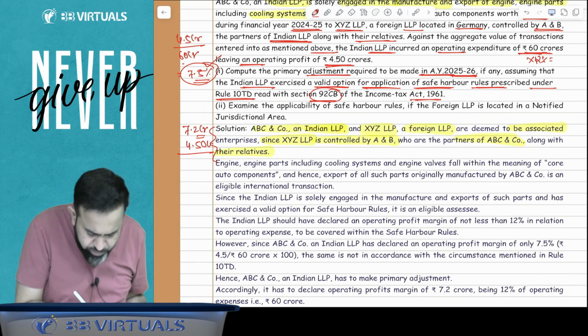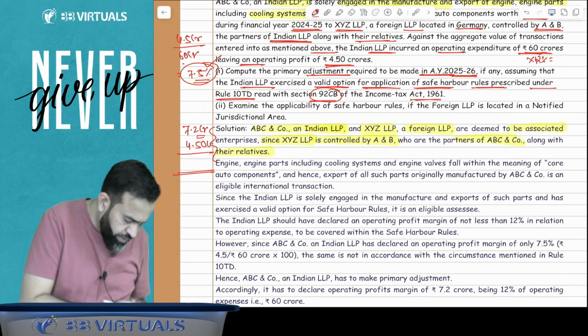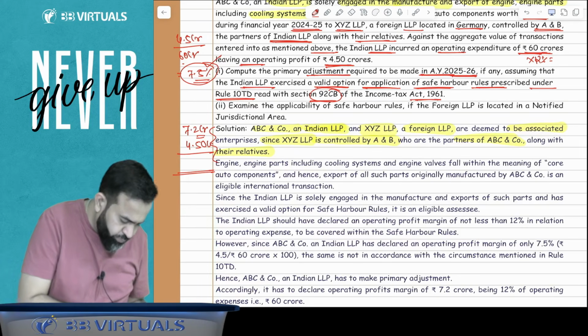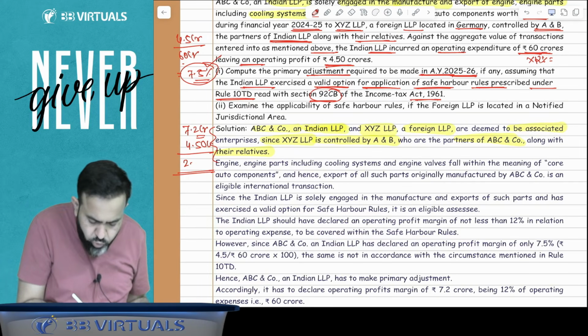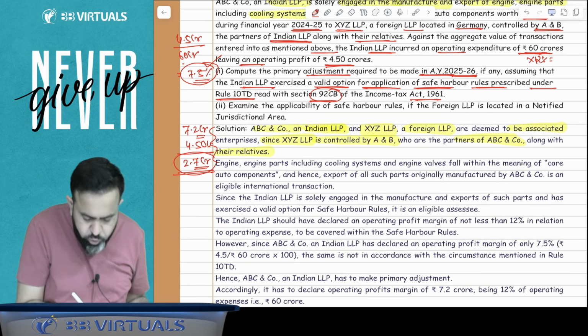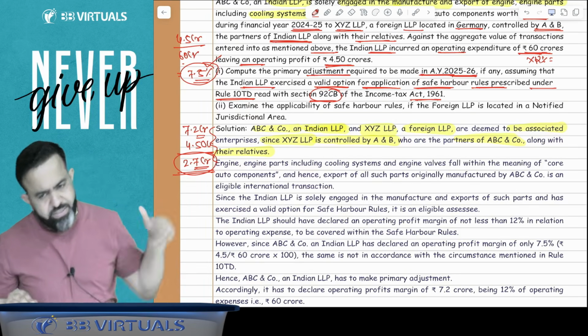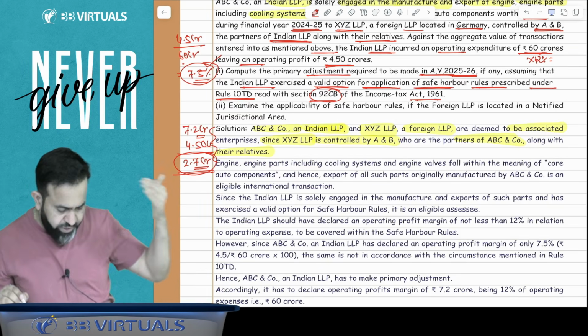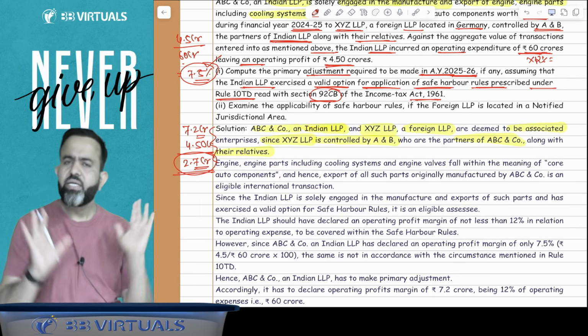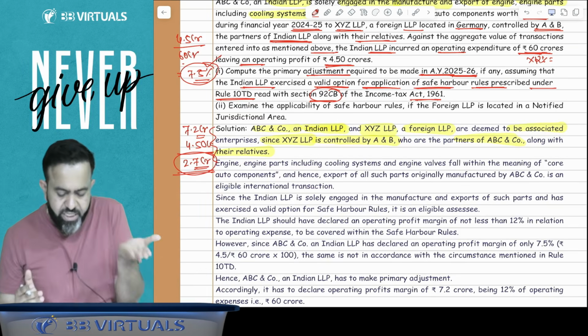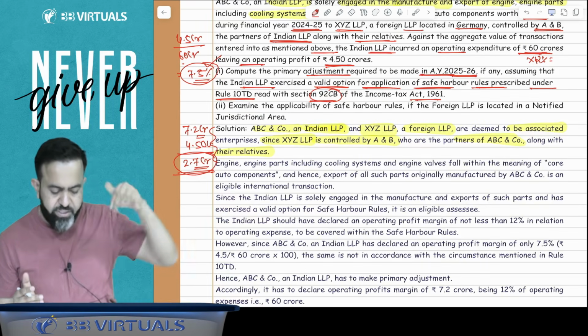So how much should their income be increased? 7.2 minus 4.5 comes to 2.7 crore. Their income should be increased. This is called your primary adjustment. So here your primary adjustment is 2.7 crore. This much income should be increased for this particular company.